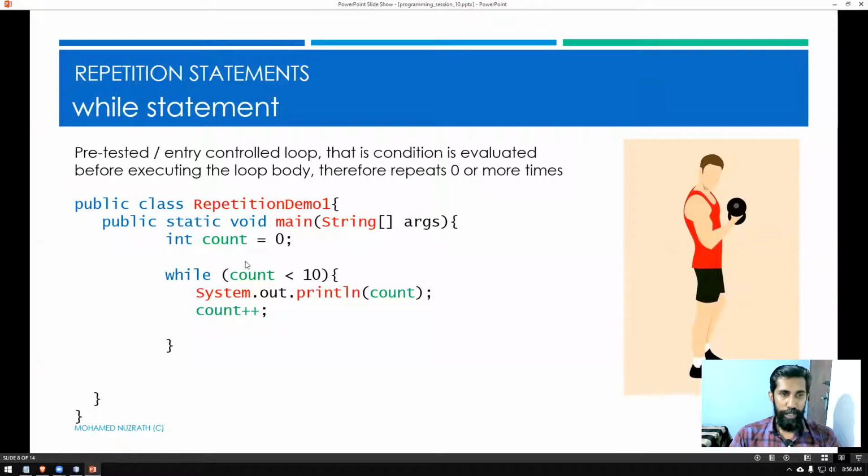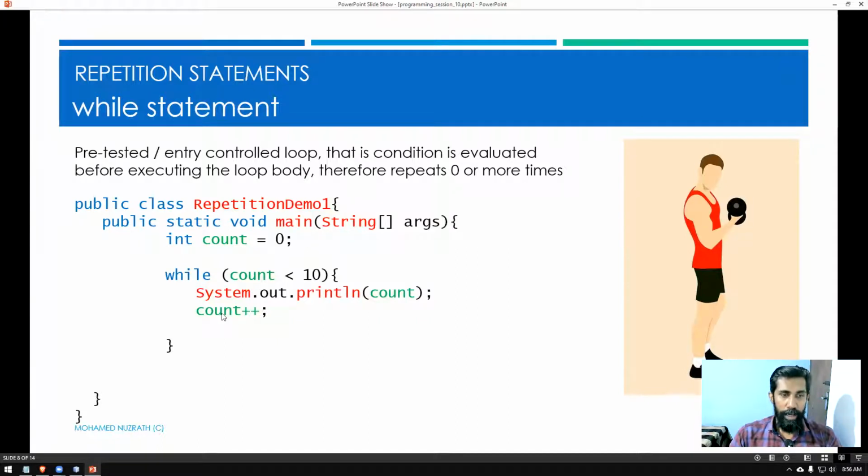That is true, because the count variable has the value 0. When this is true, you can go inside the loop. What are you doing? You are displaying the value of count, so 0 will be printed.